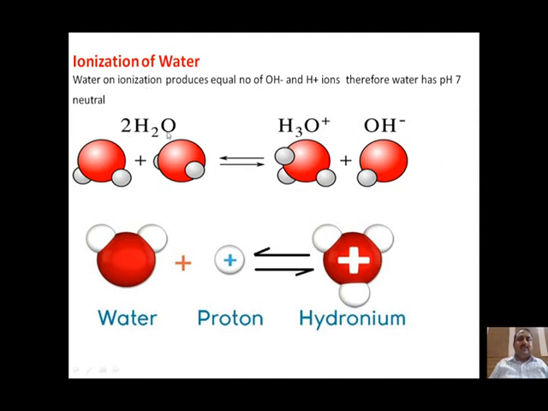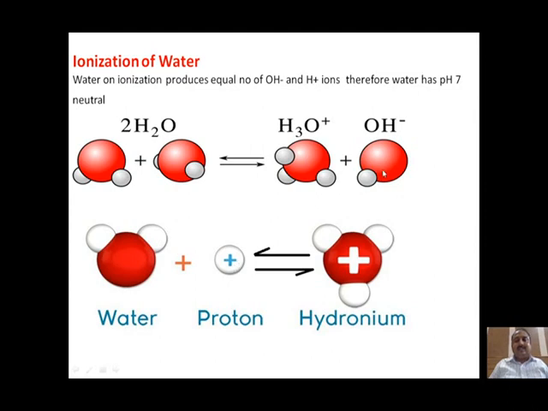Two molecules of water will ionize to produce one hydronium ion and one hydroxyl ion. This hydronium ion is a hydrated water molecule, or we can say a hydrogenated water molecule. This hydronium ion on ionization will further produce one water molecule and one proton. Therefore, what will be the net equation? One water molecule will produce one hydroxyl ion and one proton. Therefore, it will produce equal numbers of hydroxyl ions and protons. Therefore, water has a neutral pH, that is 7.